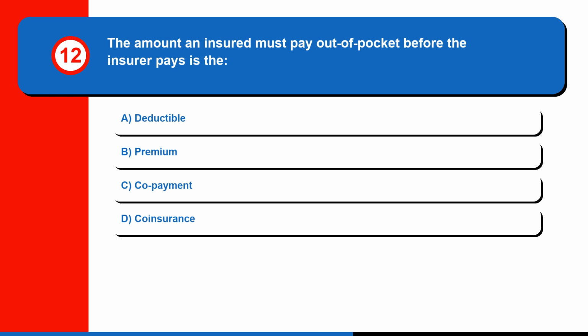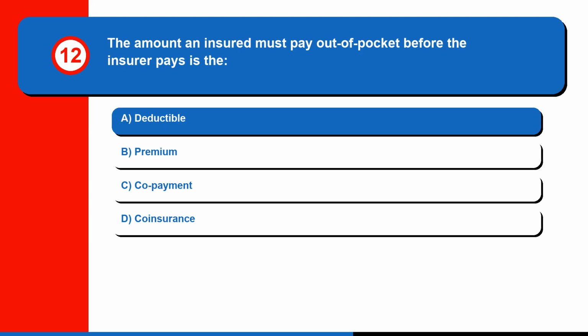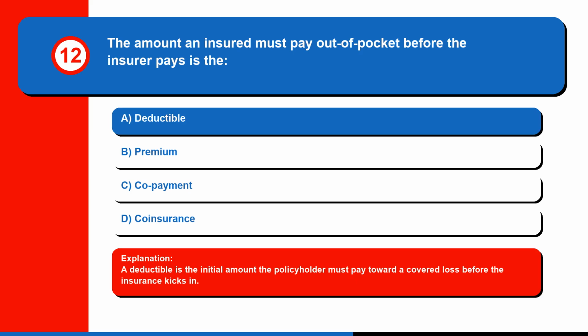Question 12. The amount an insured must pay out of pocket before the insurer pays is the A. Deductible, B. Premium, C. Copayment, or D. Coinsurance? The correct answer is A. Deductible. A deductible is the initial amount the policyholder must pay toward a covered loss before the insurance kicks in.